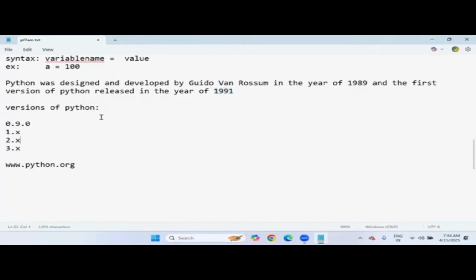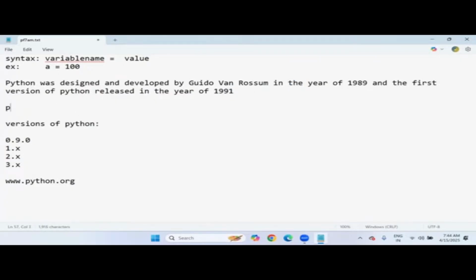Python was initially designed and developed by Guido van Rossum, and right now Python is maintained by PSF, the Python Software Foundation.